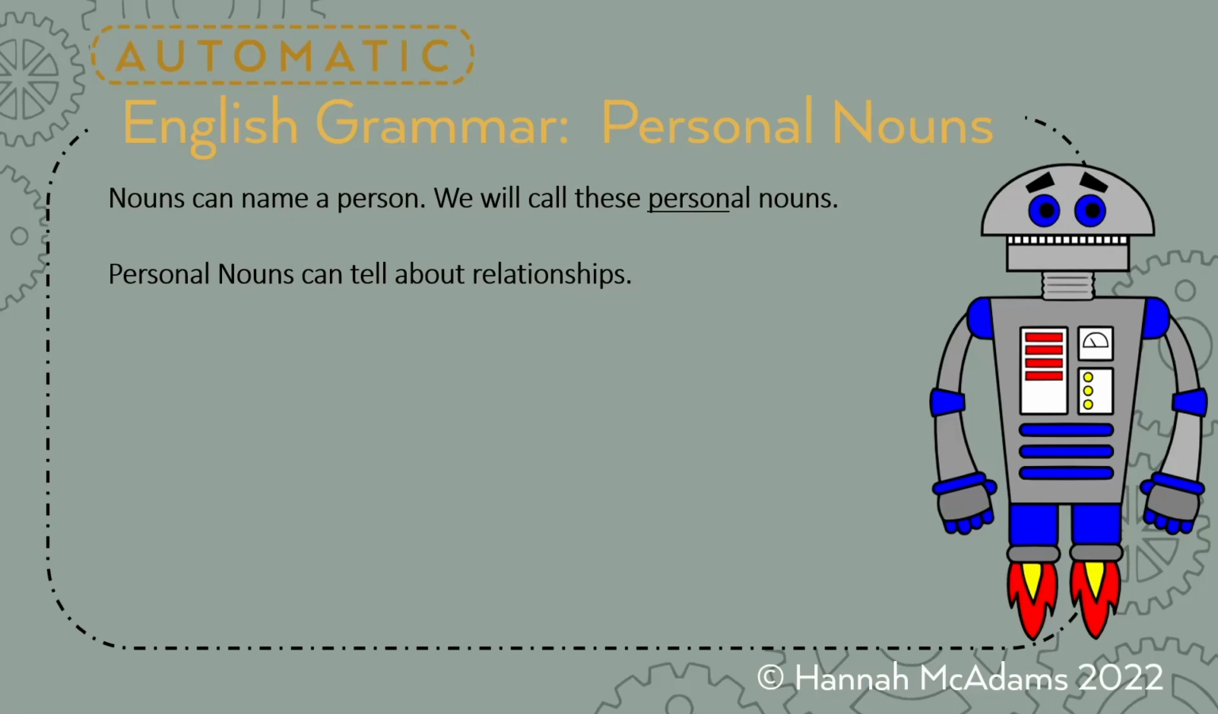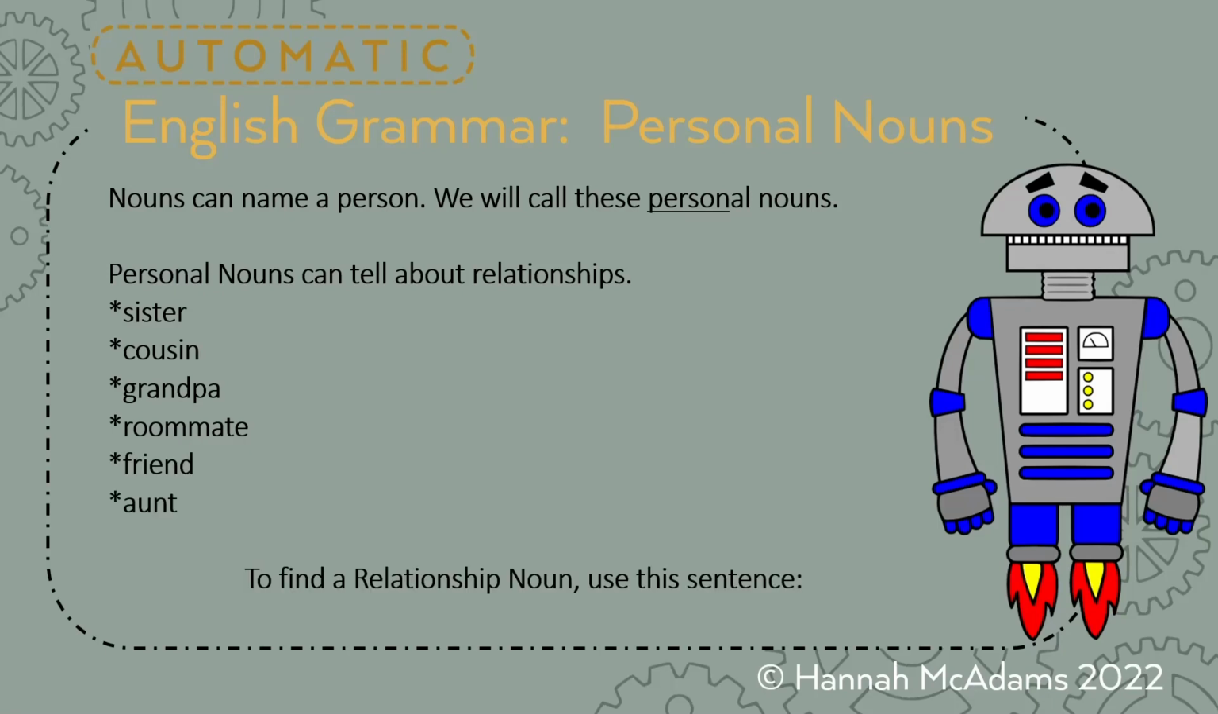All right, and personal nouns can tell about relationships. For example, sister. If I say this is my sister, you know how we are related, right? Cousin, grandpa, roommate, friend, aunt, you get the idea. And obviously these are not all of the nouns that you could put in the personal category. I read that there are 150,000 nouns that are not proper noun names, and they're not technical, like little parts and pieces of, I don't know, a computer or something. So just 150,000 nouns. There's no way that I can name all those in this class,